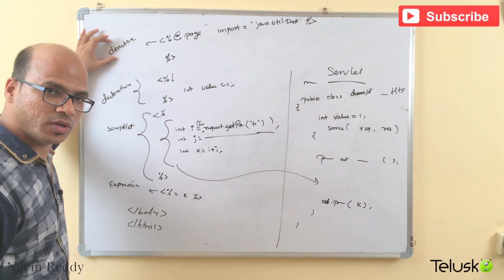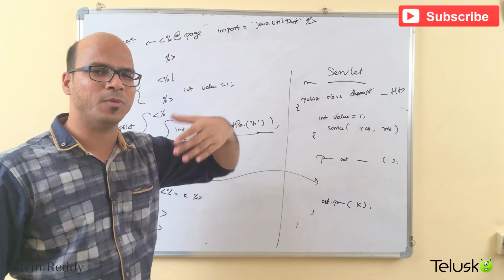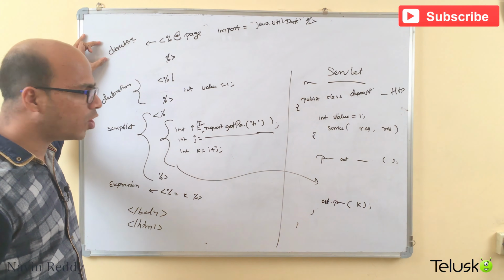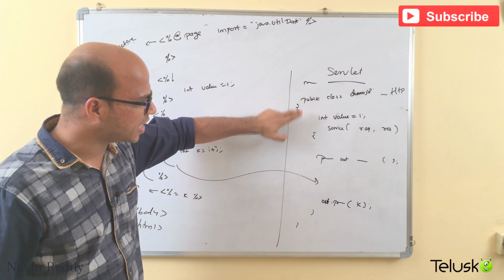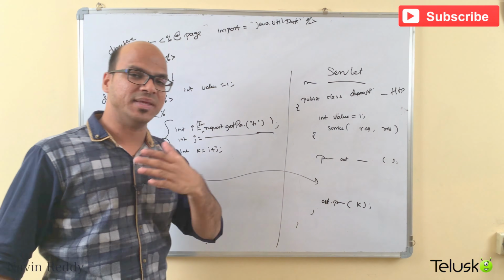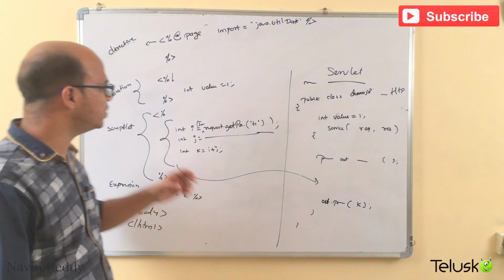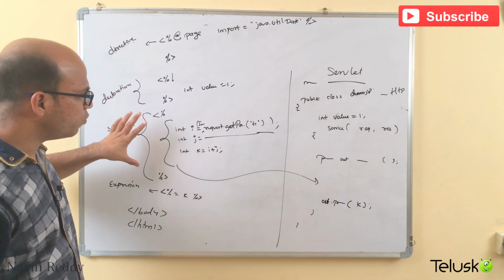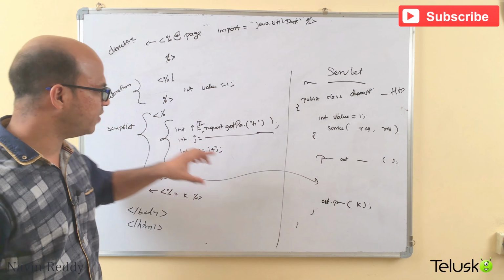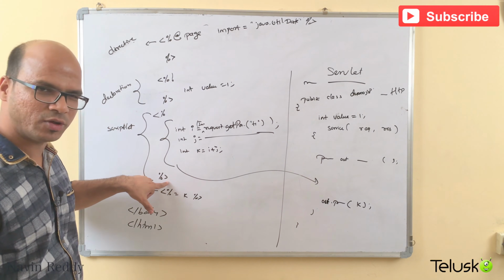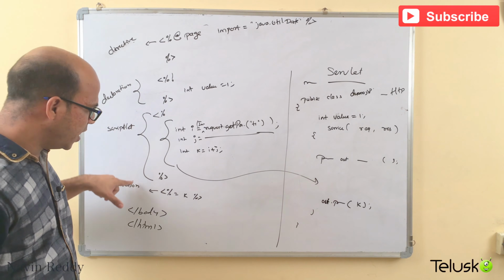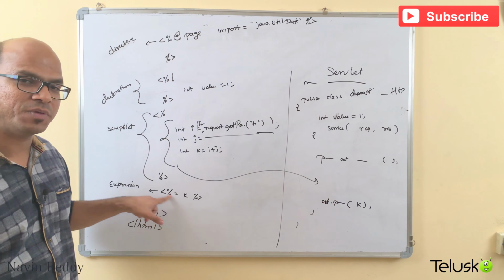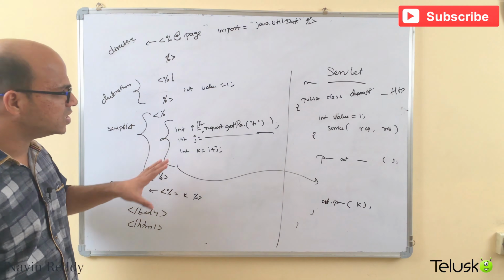We have directive. So if you want to import the package, if you want to do any other extra stuff, that is directive. If you want to write something inside the class, outside the service method, example, method definition, variable declaration, you can do that in declaration section. So we have to use <%!. If you want to write something in the service method, we have to use angular bracket %, that is your scriptlet tag. If you want to write something in out.println directly, we can use the expression tag, right? So this is JSP for you.